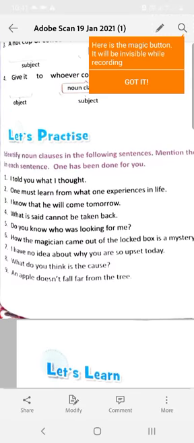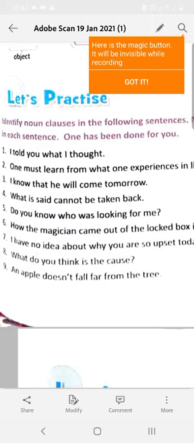Number two, one must learn from what one experiences in life. Here, one must learn from is the main clause, and what one experiences in life is the subordinate clause, and this what one experiences in life is the object of the preposition from. Number 3, I know that he will come tomorrow. I know is the main clause, that he will come tomorrow is the subordinate noun clause. That he will come tomorrow is the object of the verb know.